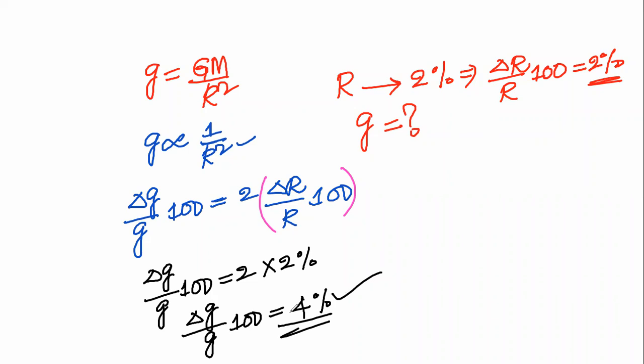This is one method, right? Acceleration due to gravity depends upon the shape of the earth also. Let us suppose this is the earth. Earth is not an exact sphere. It is flattened at the poles and bulged at the equator.